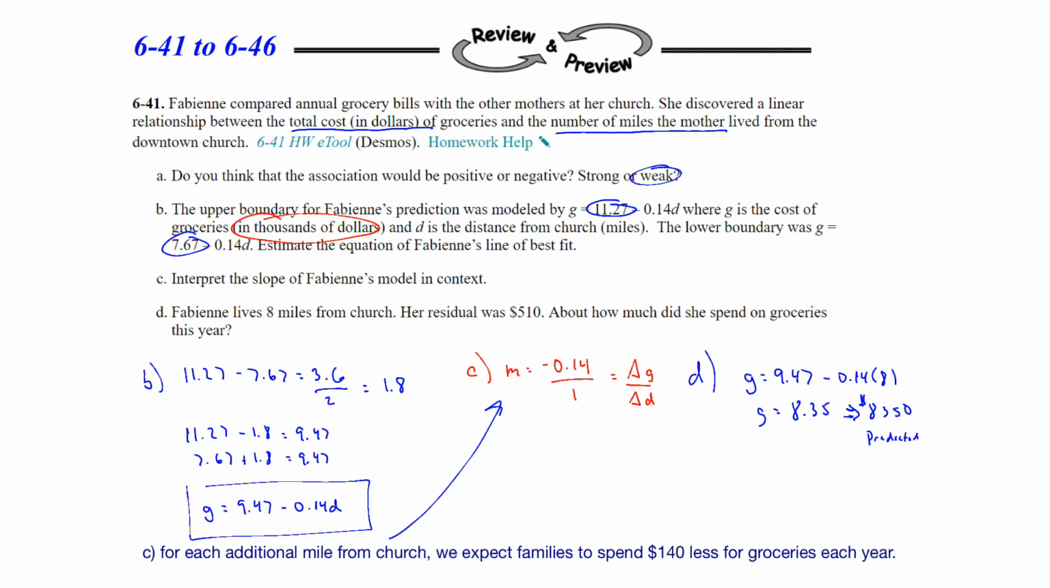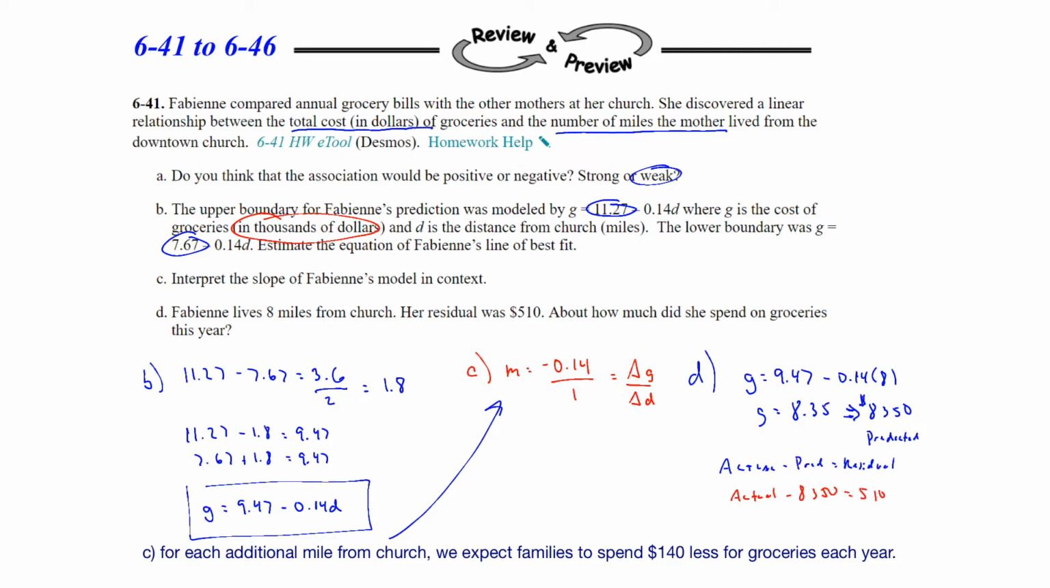So this is the predicted. The residual is 510. So remember, when we find the residual, we take the actual minus the predicted, and that's supposed to be the residual. So if I plug in what I know, the actual we don't know, so we have the actual minus the predicted, which is 8,350, is equal to the residual of 510.